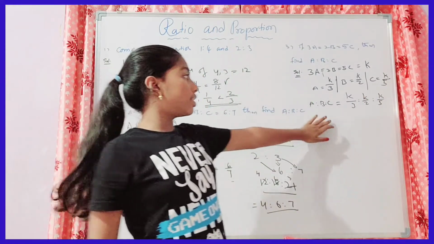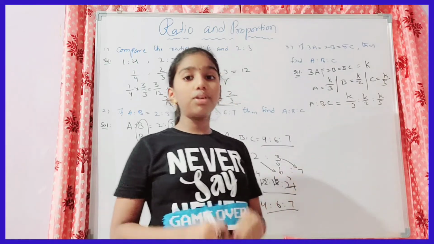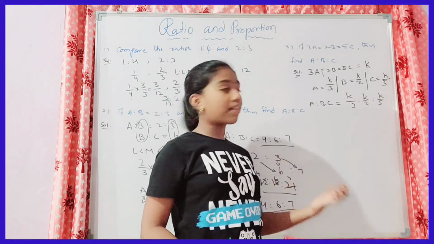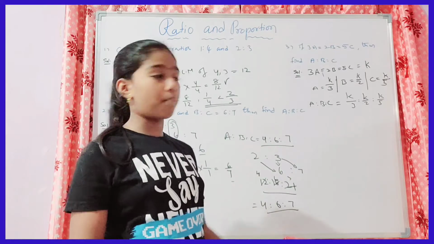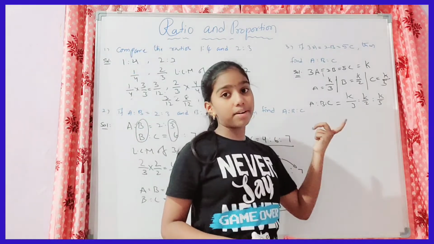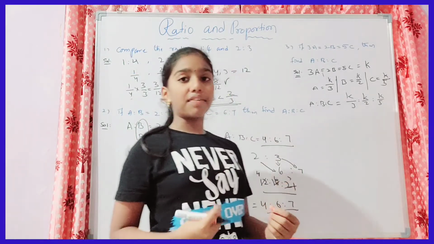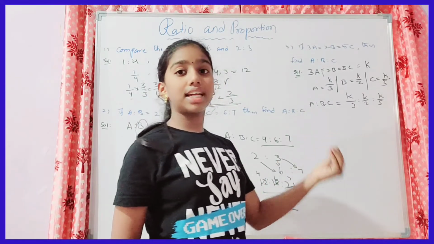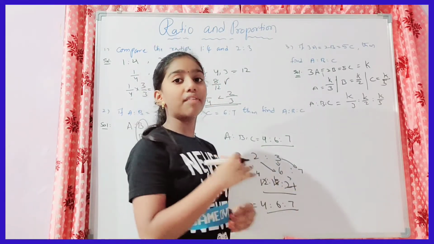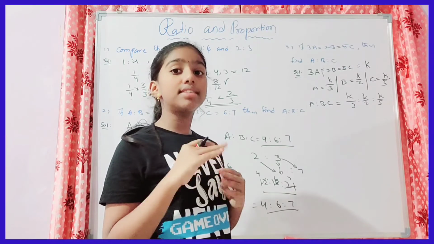We got the ratio, but we have to show it in the simplest form. For that, we have to make these three fractions into like fractions, that is, make the denominators equal.